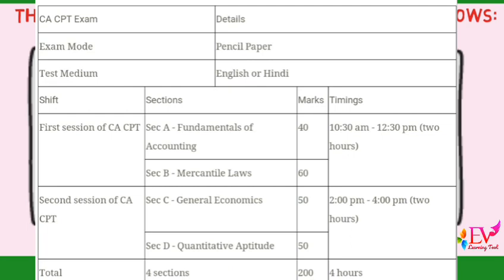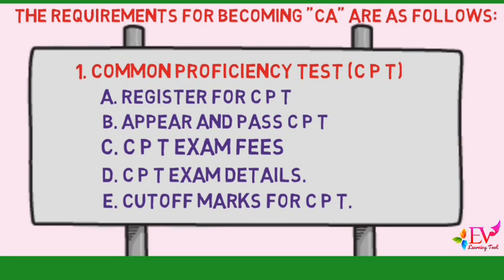First session of CPT. Section A, Fundamentals of Accounting, of 60 marks. Section B, Mercantile Laws, of 40 marks. Timing, 2 hours. Second session of CPT. Section C, General Economics, of 50 marks. Section D, Quantitative Aptitude, of 50 marks. Timing, 2 hours. Total, 4 sections, 200 marks, of 4 hours.